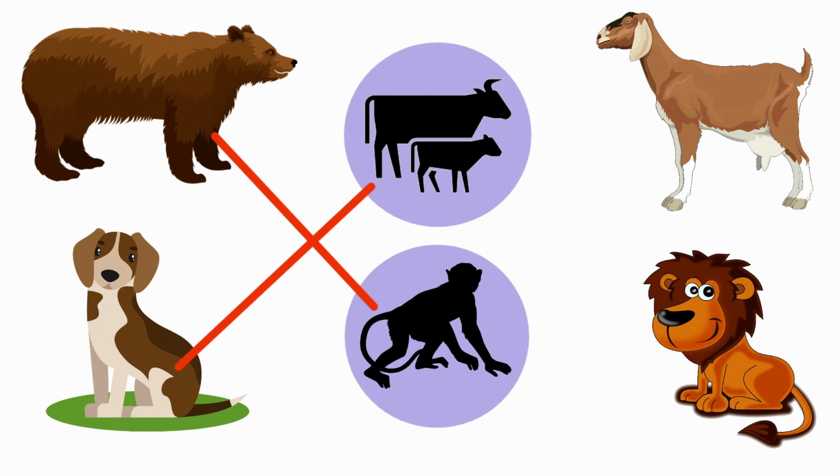Next one, goat. Goat is a domestic animal or a wild animal? It is a domestic animal. Very good. So we are going to match it with cow and calf icon. Next one, lion. Lion is the king of the forest. So it is a wild animal. So we are going to match it with monkey icon. So children, today we did an exercise on animals.